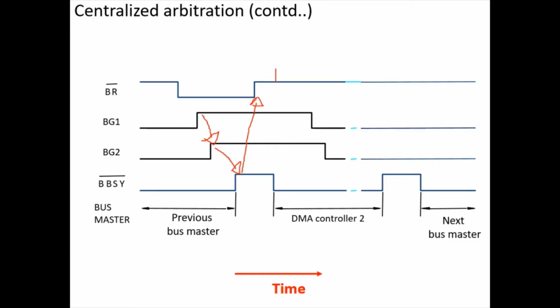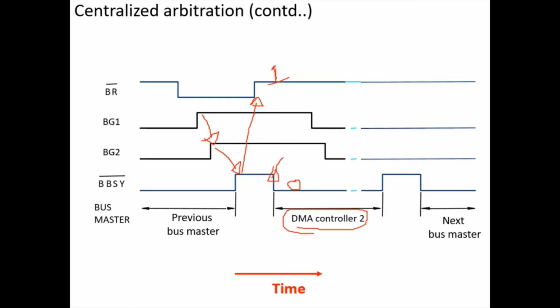Somebody has become bus master. Now in this case device 2 has become bus master. All devices make bus request 1 to indicate the issue is solved. Then again, device 2 makes this bus busy line 0, because now device 2 is the bus master, it uses the bus to transfer the data. So it makes the bus busy signal 0, meaning DMA controller 2, that is device 2, starts using the bus.